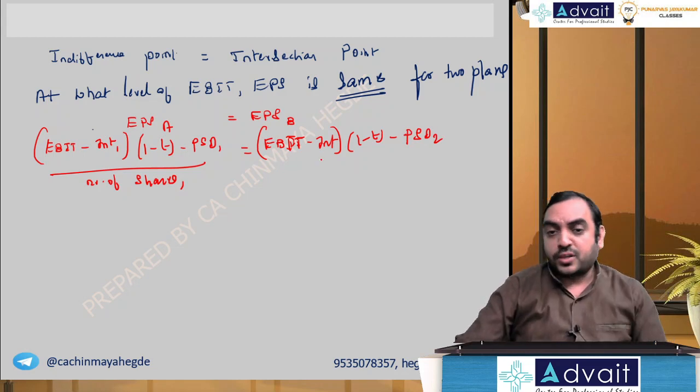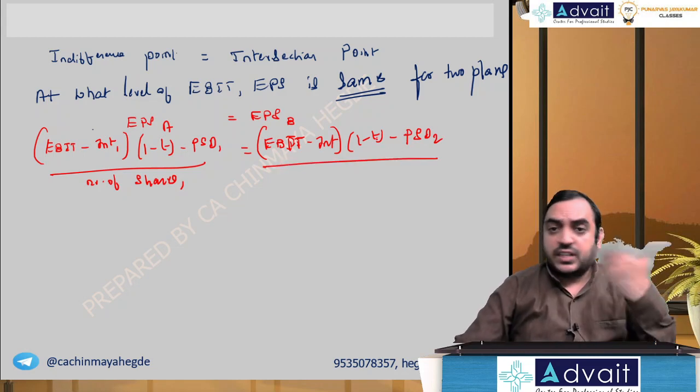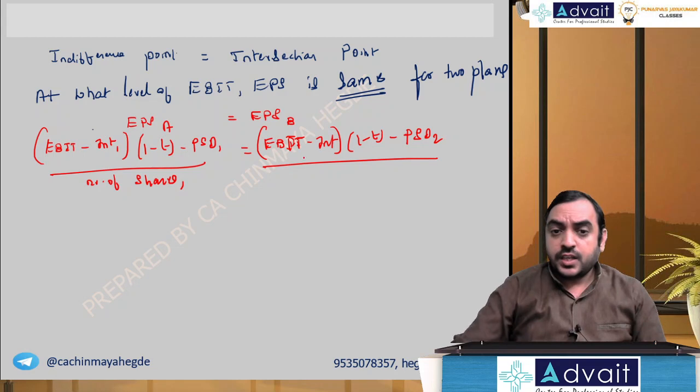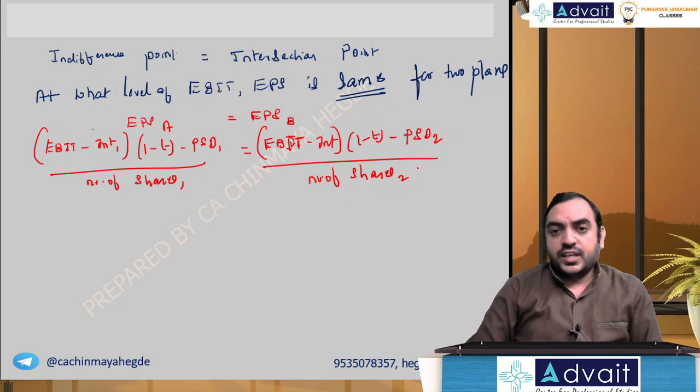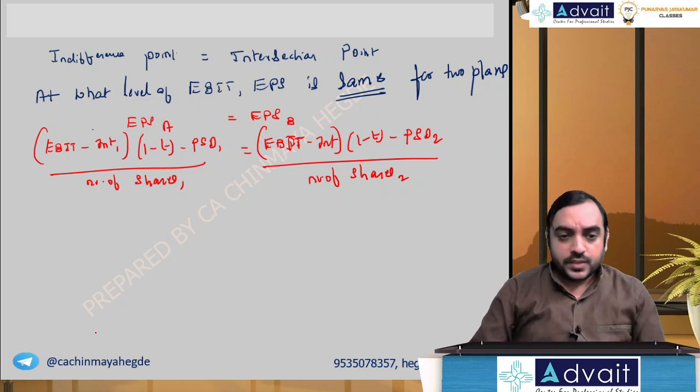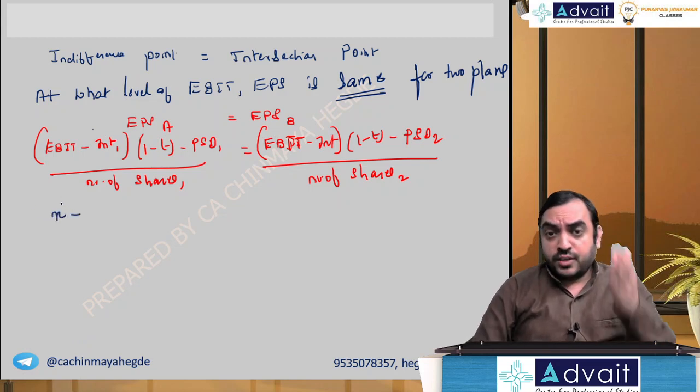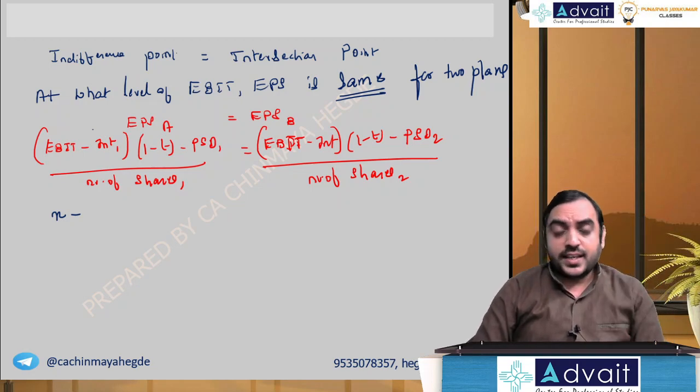Two different amounts will give you earnings available to equity shareholders divided by number of shares 2. This will give you EPS. EPS should be equal. Let's assume EBIT as X.